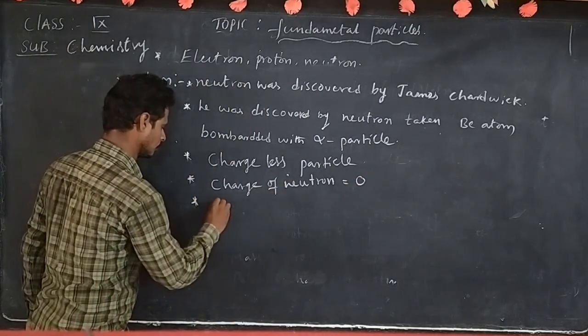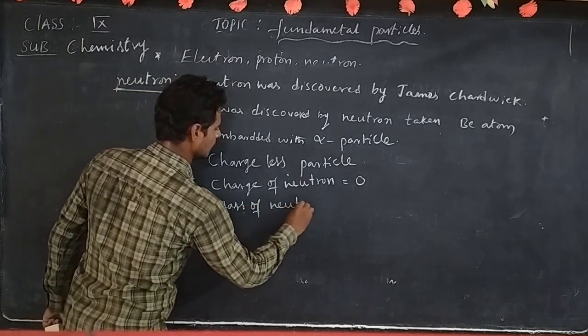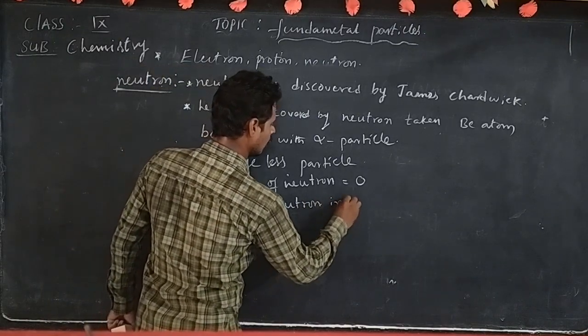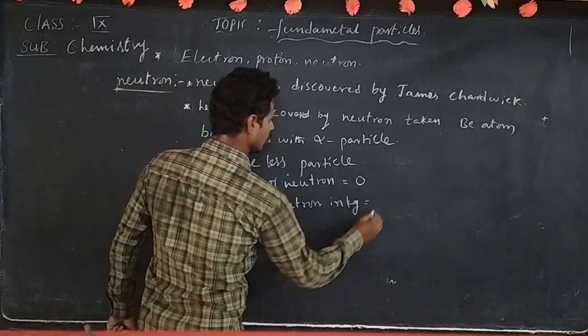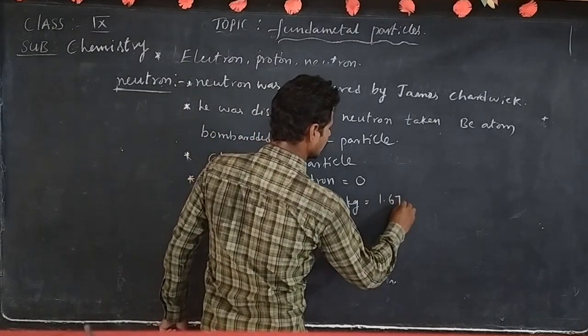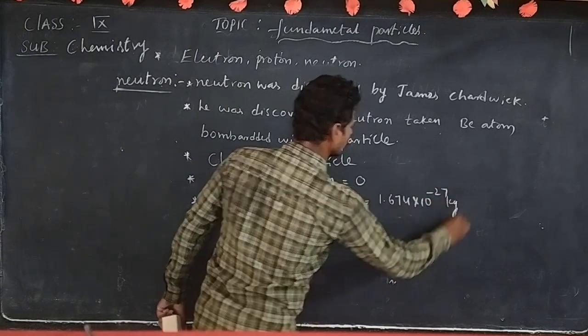Next, mass of neutron in kilograms is equal to 1.674 into 10 to the power minus 27 kilograms.